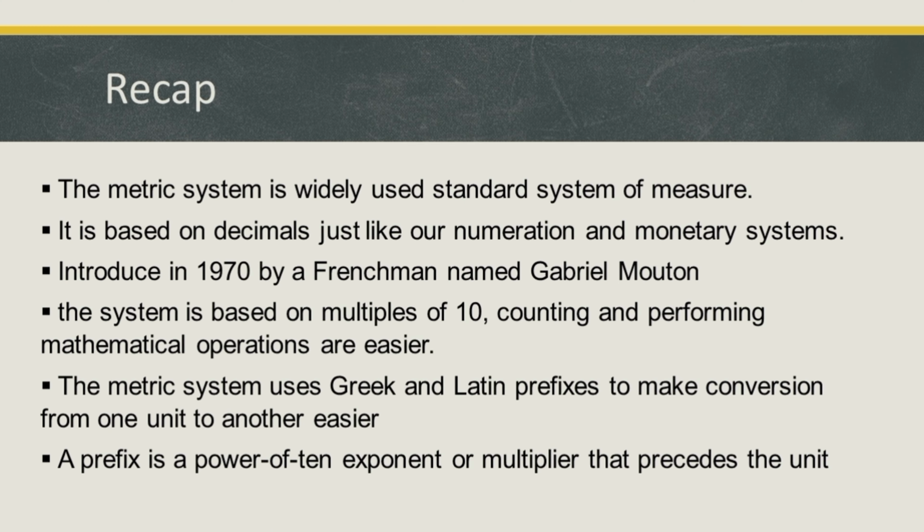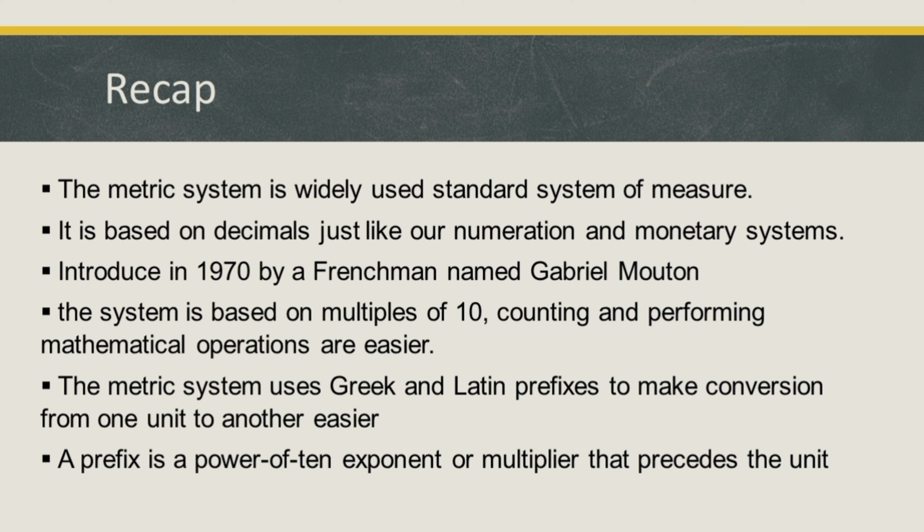The metric system is the widely used standard system of measure. It's based on decimals just like our numeration and monetary systems. Introduced in 1970 by a Frenchman named Gabriel Mouton. The system is based on multiples of 10. Counting and performing mathematical operations are easier. The metric system uses Greek and Latin prefixes to make conversion from one unit to another in an easier way.